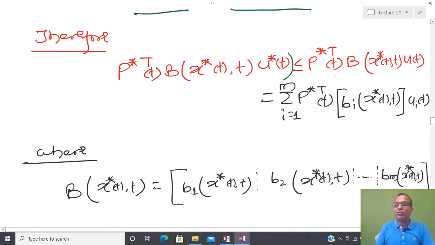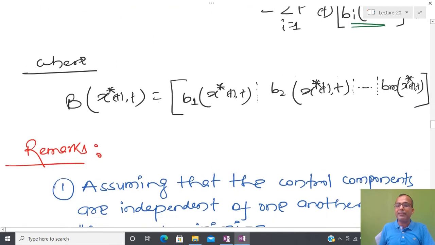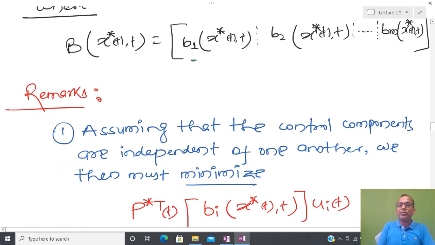And I can also rewrite this inequality component-wise, because B contains m number of entries which are multiplied with the control. So for each control ui, I take the corresponding term. I have m number of control inputs, so I have m number of terms, and in this matrix I have represented the m number of terms.